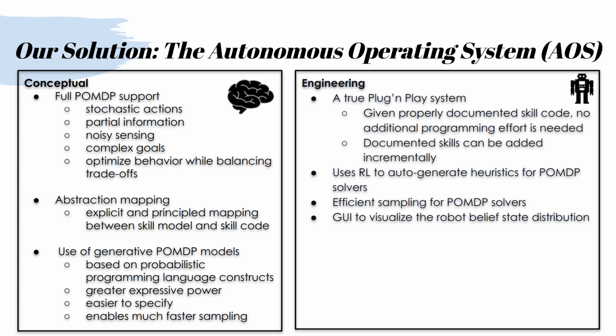Generically, we provide a true plug-and-play system. Given properly documented skill code, no additional programming effort is needed. Documented skills can be added incrementally and used by the system. The AOS uses reinforcement learning to auto-generate MDP heuristics for POMDP solvers. The system has a GUI to visualize the robot's belief state distribution and understand the robot's behavior.